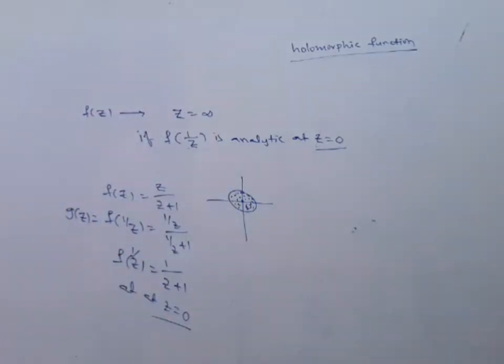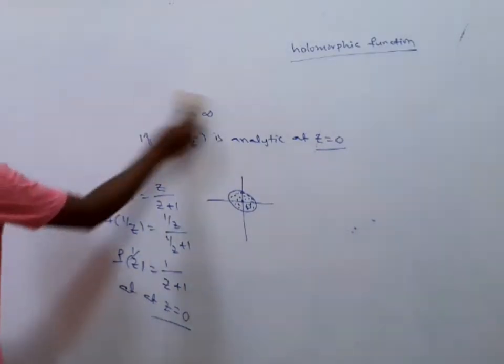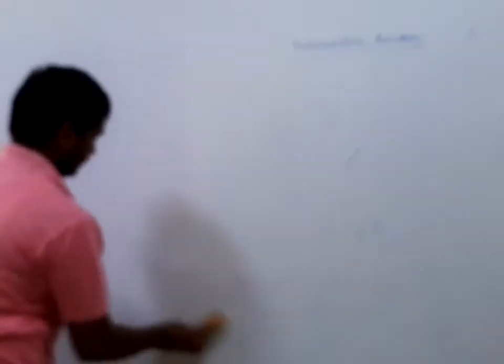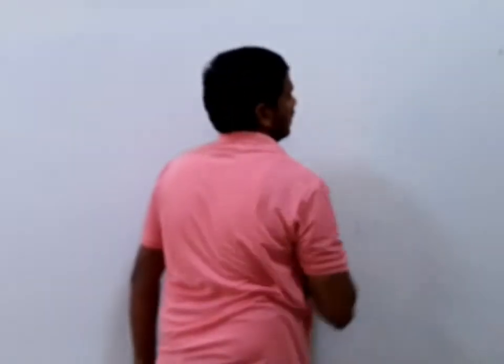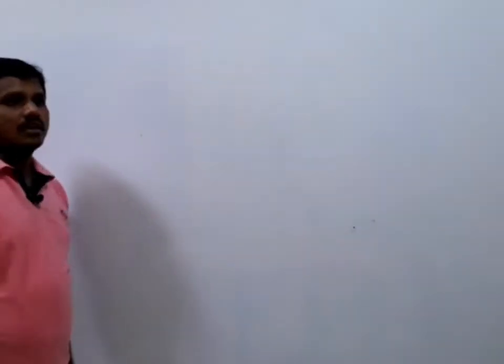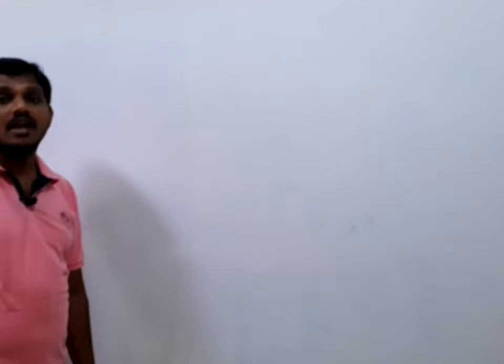Next, a very important theorem here. Yes, listen. Four definitions are very important here. First one, analytic at a point, analytic in the region, and analytic in the finite complex plane. And here it is, the last one, analytic at infinity.